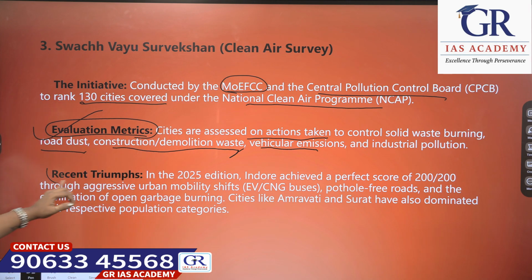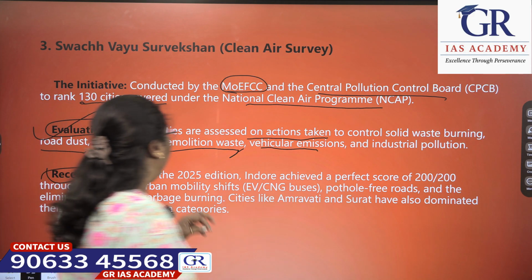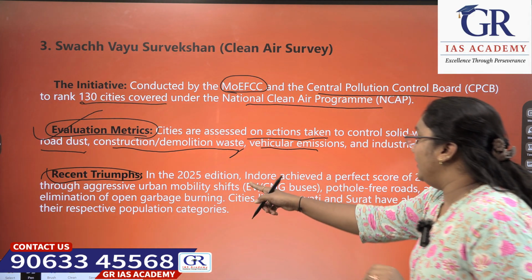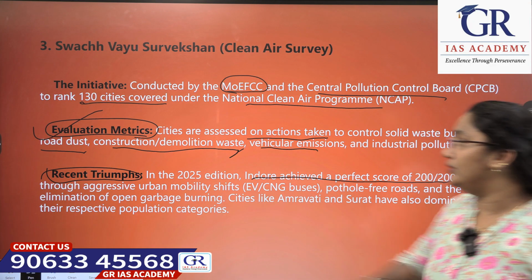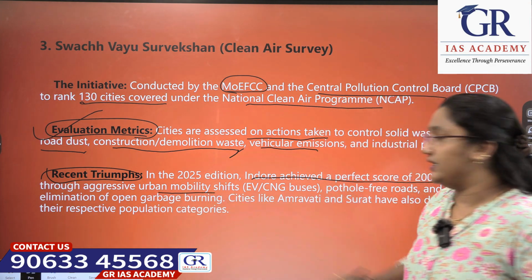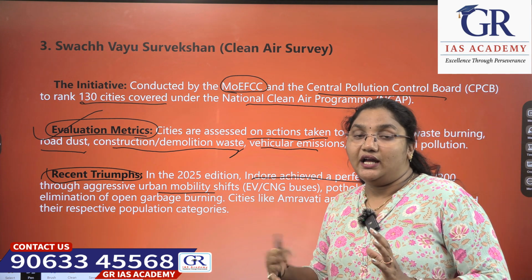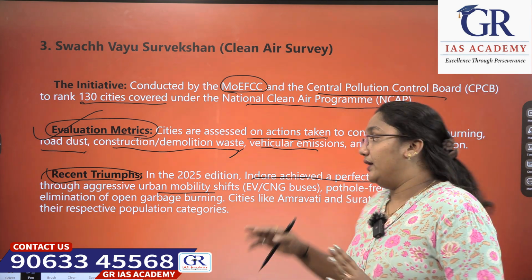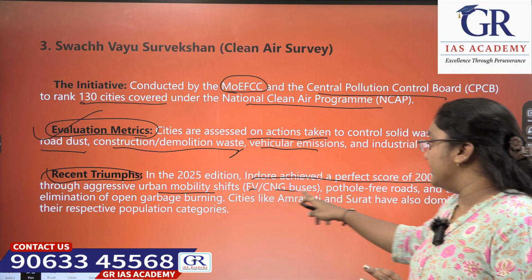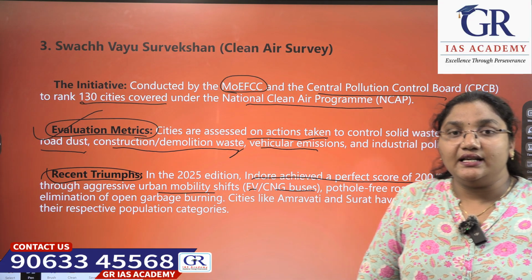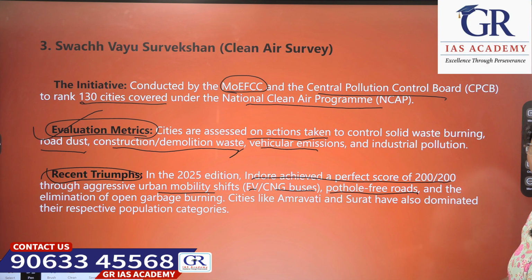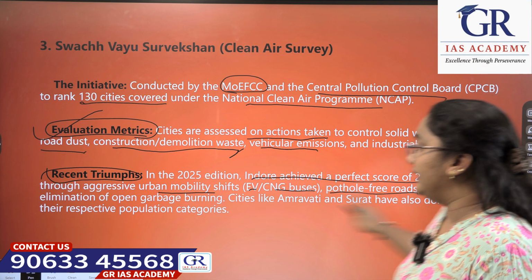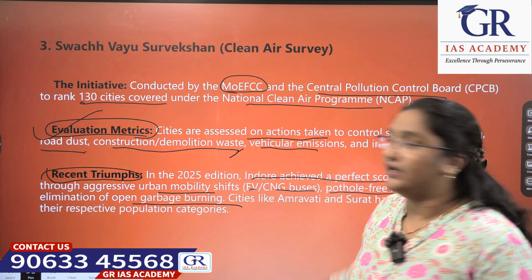Next, what are the recent triumphs of this in 2025? As we spoke before, in the 2025 edition, Indore achieved a perfect score of 200 out of 200 through aggressive urban mobility shifts, like introducing electric vehicles and CNG buses, pothole-free roads, and the elimination of open garbage burning.